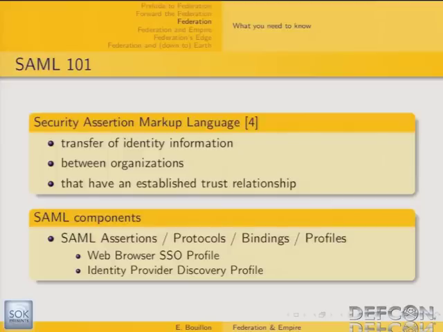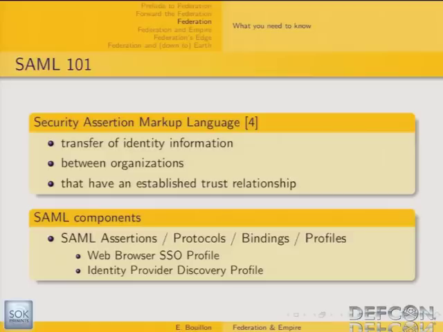There is also something you need to know if you start looking at this kind of specification and document: some terms have a specific definition in this context, so it's better to know their definitions. Basically you have SAML assertions, SAML protocol, bindings, and profiles.